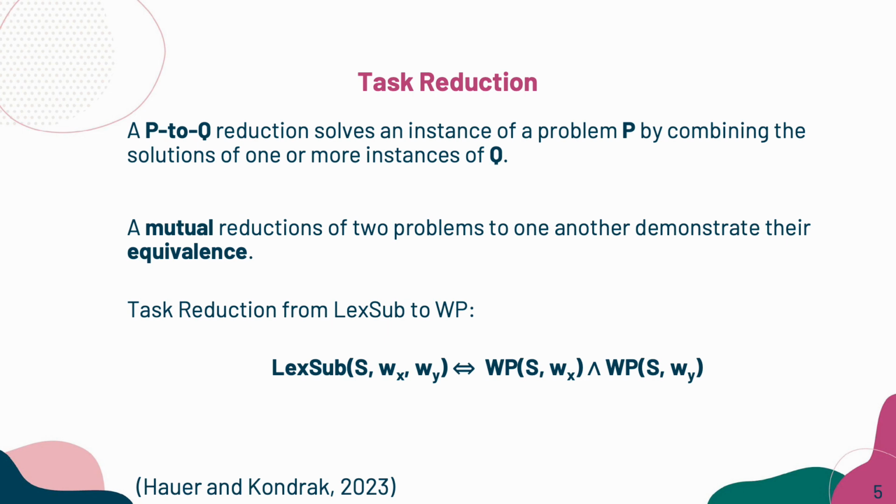Putting these two binary problems together, we can achieve the task reduction from Lexsub to word prediction, which is the basis of our method. A P2Q task reduction is to solve an instance of a problem P by combining the solutions of one or more instances of Q. Taking Lexsub as the P and word prediction as the Q, we can achieve the task reduction that if both the word X and the word Y have the same meaning as the masked word in a sentence, then the word X can be replaced by the word Y in the same sentence without altering its meaning.